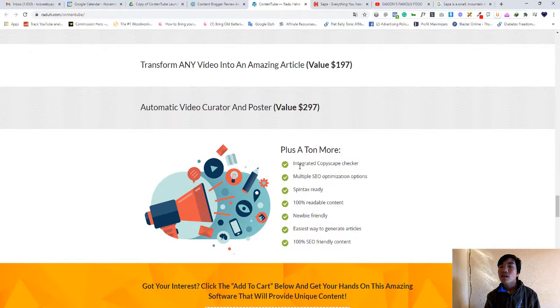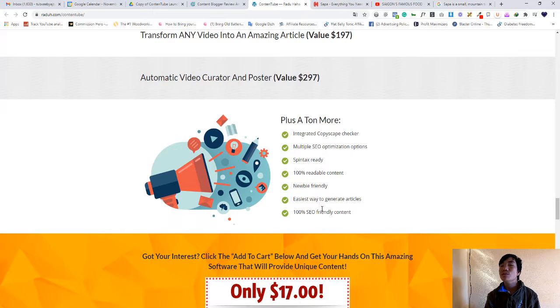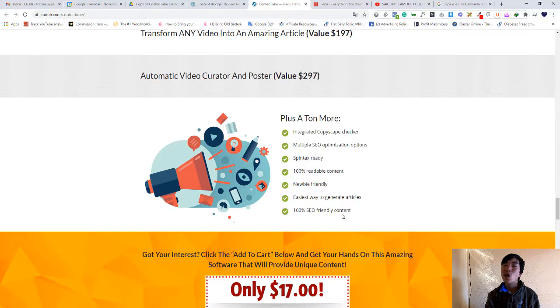You see the built-in Copyscape checker and multiple SEO optimization options, a speed tool, 100% readable content, newbie-friendly, an easy way to generate articles, 100% SEO-friendly content.